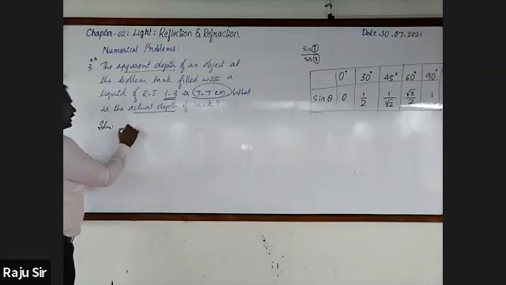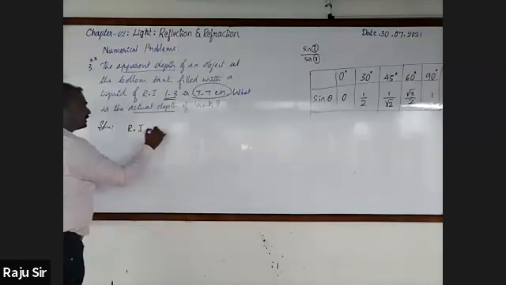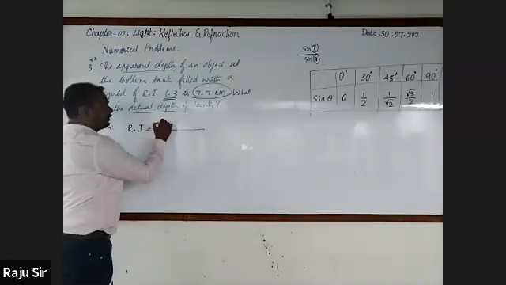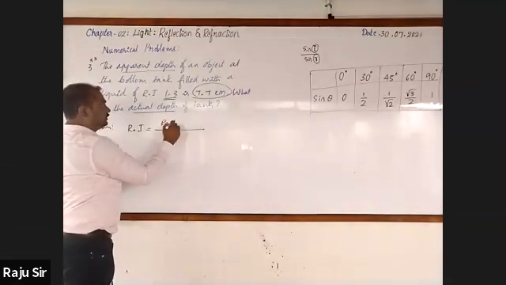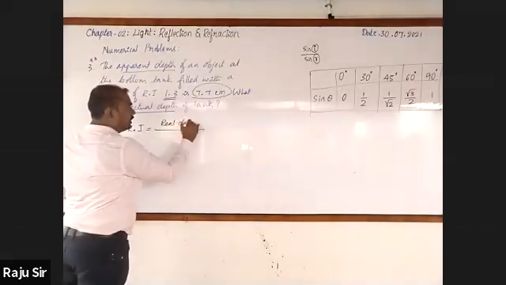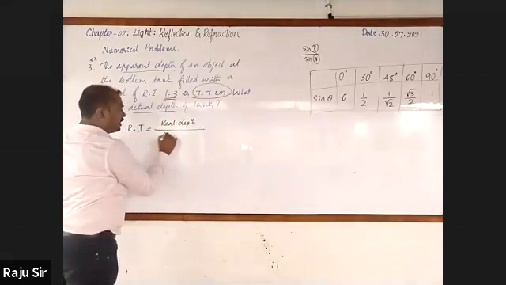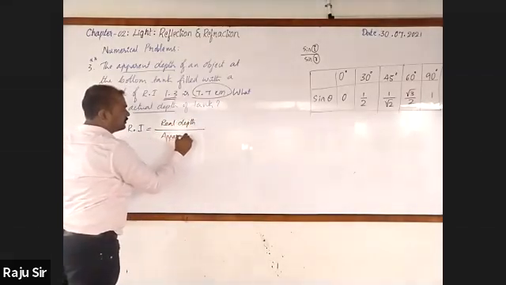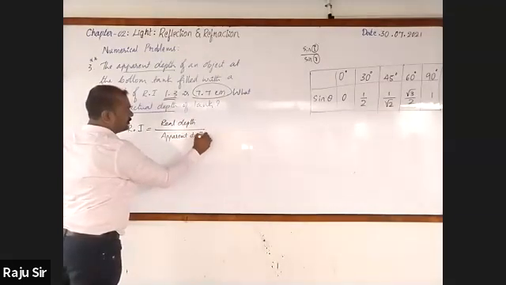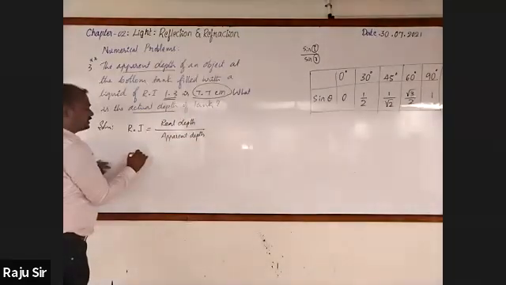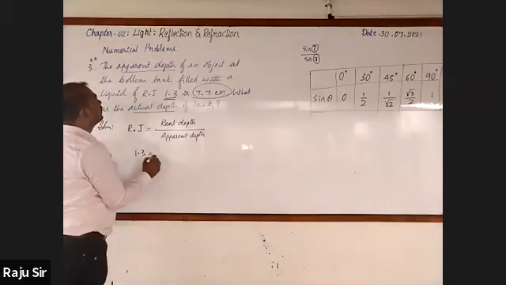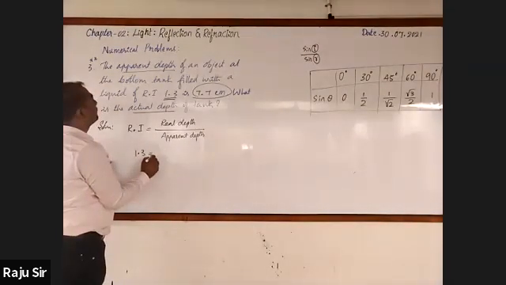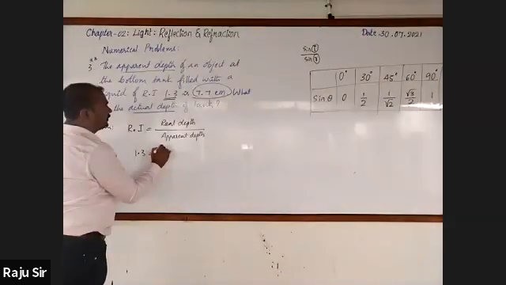So we can use the formula: refractive index is equal to real depth, or actual depth, by apparent depth. Refractive index is 1.3. Real depth is unknown.